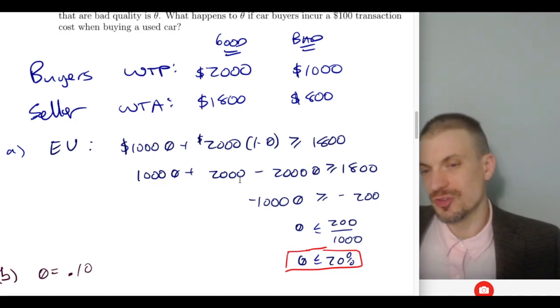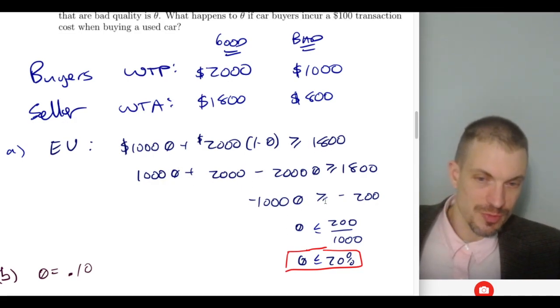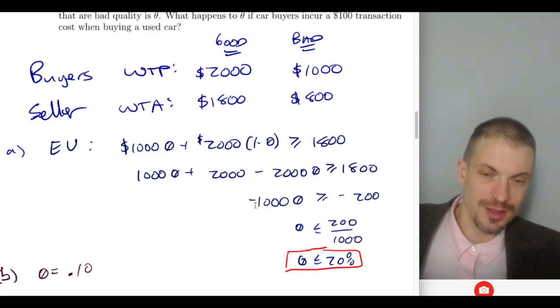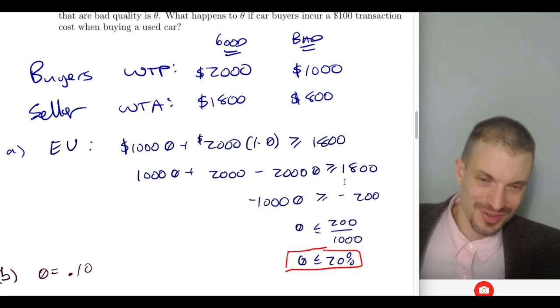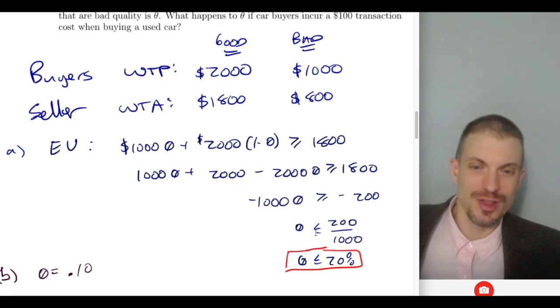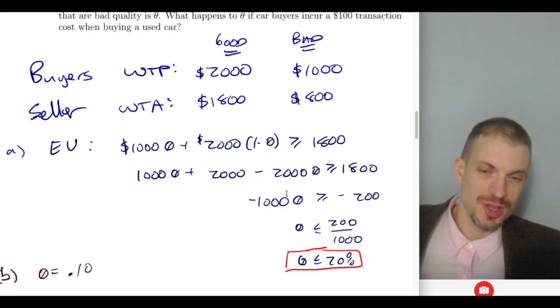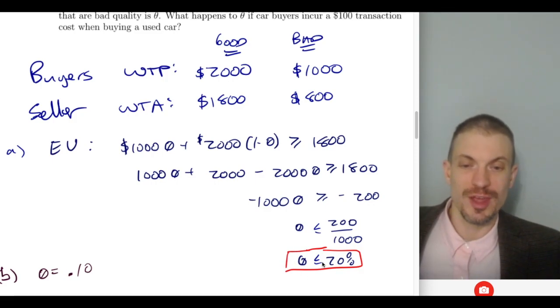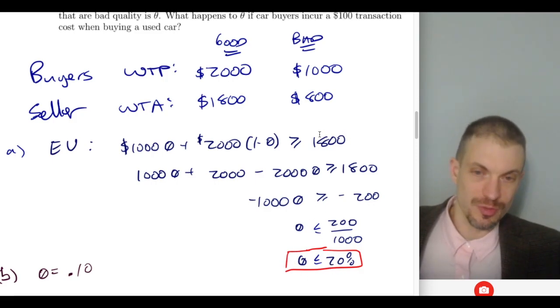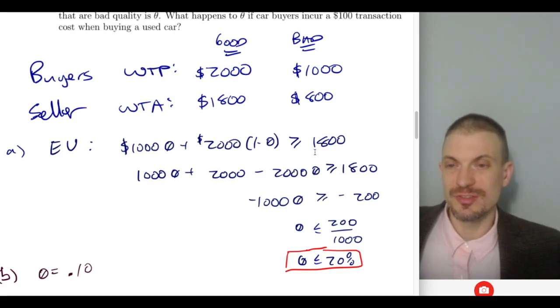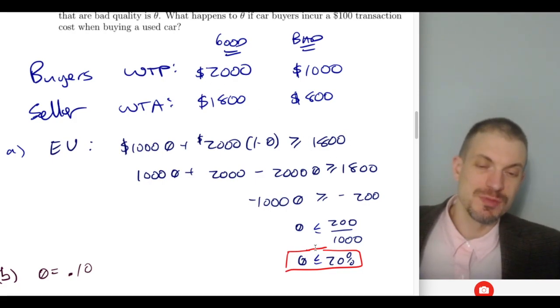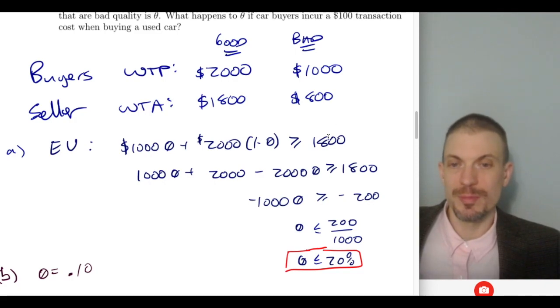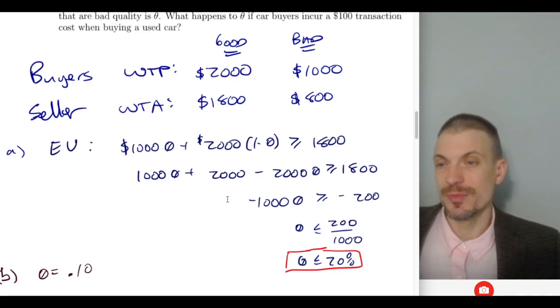And then from there, it's just distributing the 2,000 and then solving algebraically. Notice we've got a negative and a negative. When I multiply through or divide through, however you want to phrase it, because of the negative sign switching across this inequality, we flip the sign, and now we've got 200 over 1,000, or we need theta, the fraction of bad cars, to be less than or equal to 20%. If it's exactly 20%, the willingness to pay for randomly selected cars at least is exactly 1,800. If it's smaller than 20%, then we'd be willing to pay something strictly higher than 1,800.